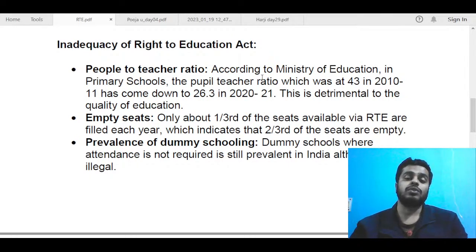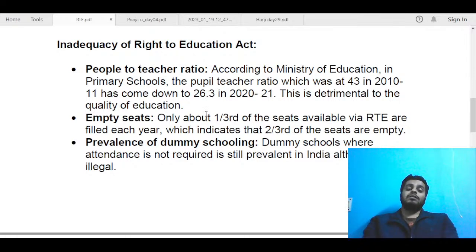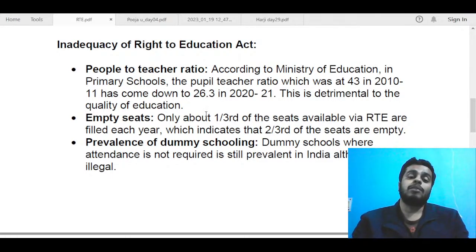According to the Ministry of Education, in primary schools, the pupil teacher ratio, which was at 43 in 2010-11, has come down to 26.3. So this is a very big drop, and I think this is a major cause of worry, because now there are more people getting educated by the same number of teachers. So this is always detrimental to the quality of education. So you can talk about this.